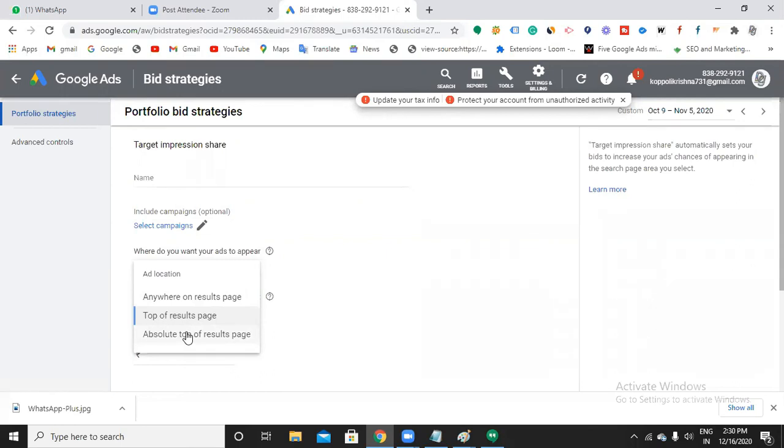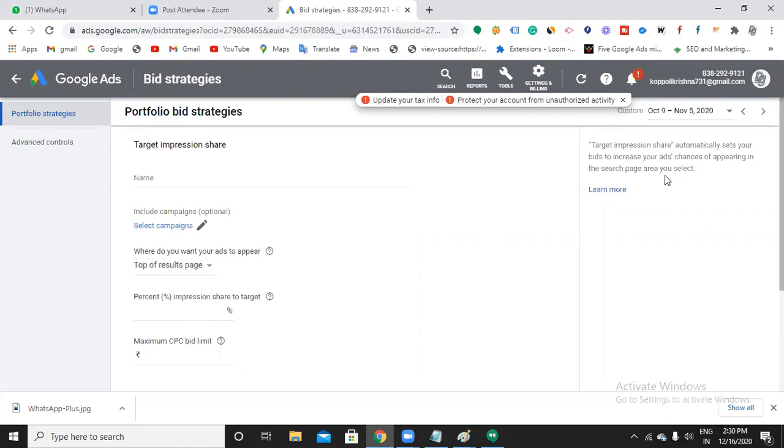And the reason I call it an automated bidding strategy is that if I select any option here, let's say top of the results page, Google will automatically set your bidding. Here it says target impression share automatically sets your bids to increase your ad's chance of appearing in the search page area you select. So you don't have any control over your bidding. That's the reason I call it automatic. Google itself sets the bidding.